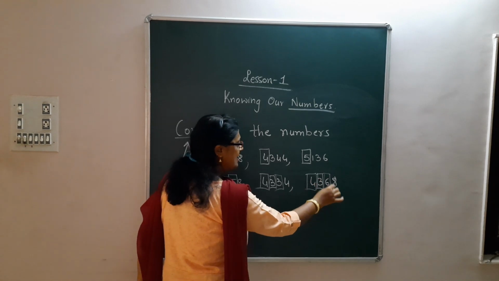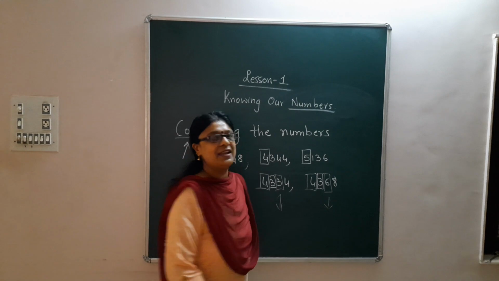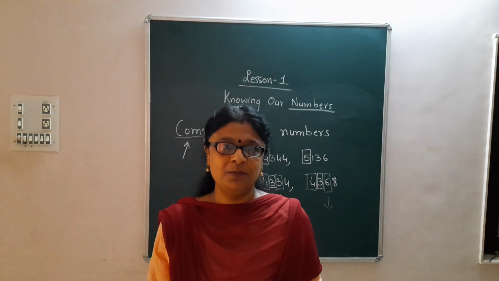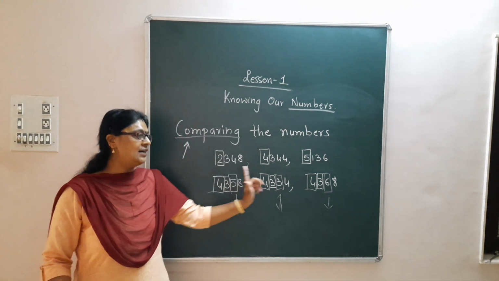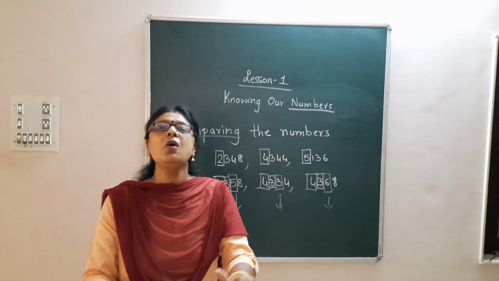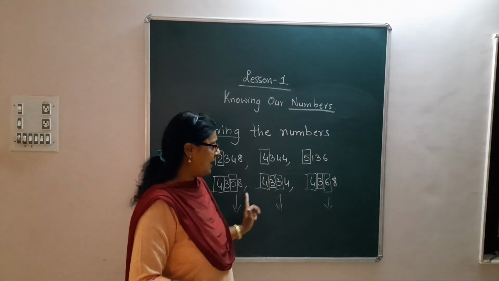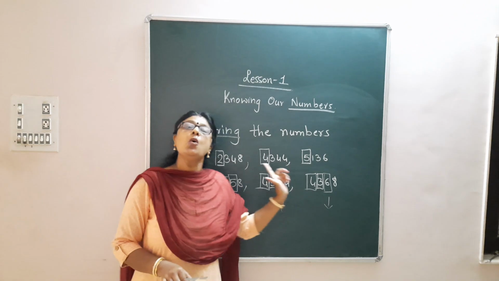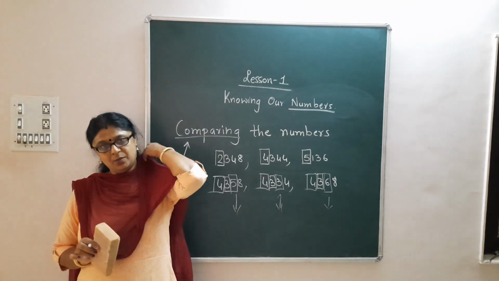3 and 6. So here we give a red signal, right? Why do we give a red signal? Because the third digit of each number is different. So now it's time for us to decide. At this point of time, we have to decide which is the smaller and which is the greater number, right?